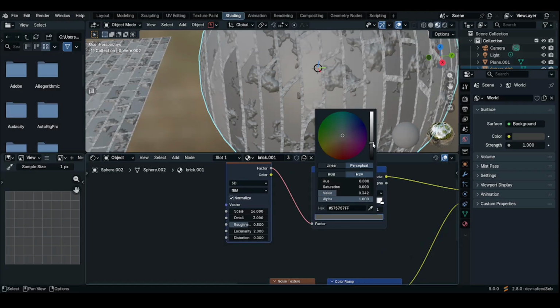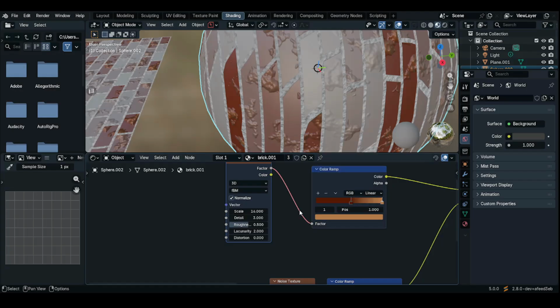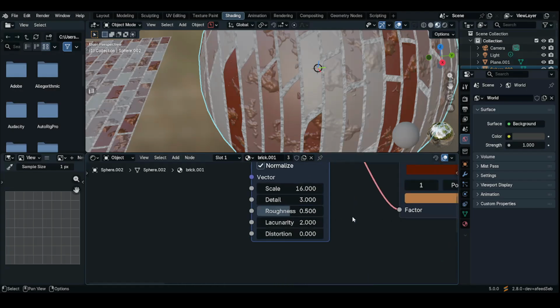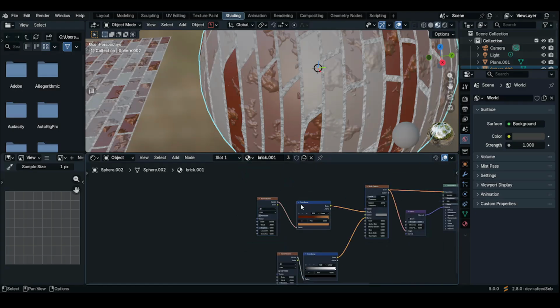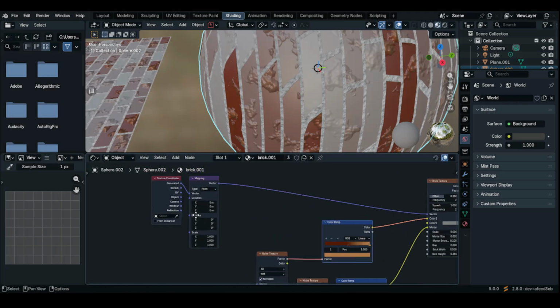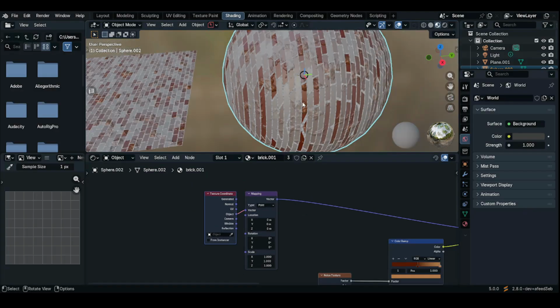So let's change it from black to reddish brown, and the other one to brown color as well. So brownish yellow. Yup. And let's add in the texture coordinates. Control T to add a texture coordinates. Connect the object to the vector. Yep.